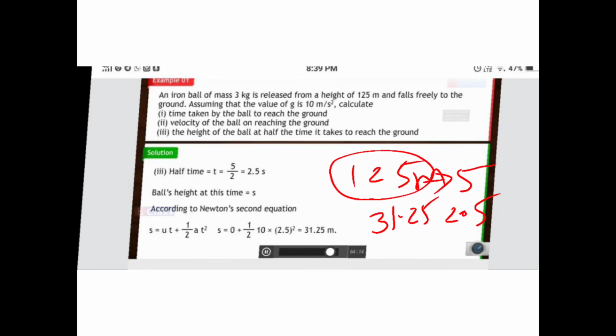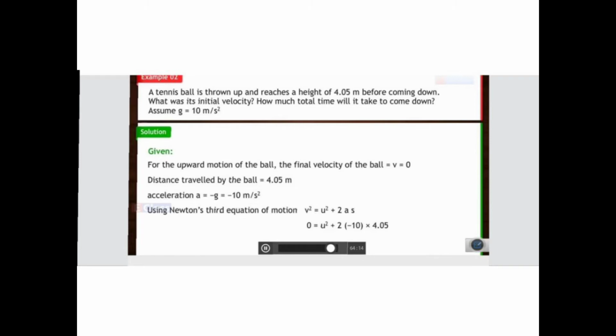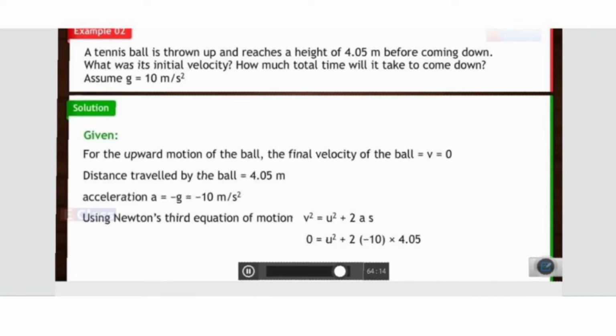Now let us go towards the second sum. The second sum says a tennis ball is thrown upward and reaches the height of 4.05 meters before coming down. So can you imagine the things? Here a person is there, he has thrown the ball in the upward direction. It has reached the maximum height of 4.05 meters and then it started coming down.